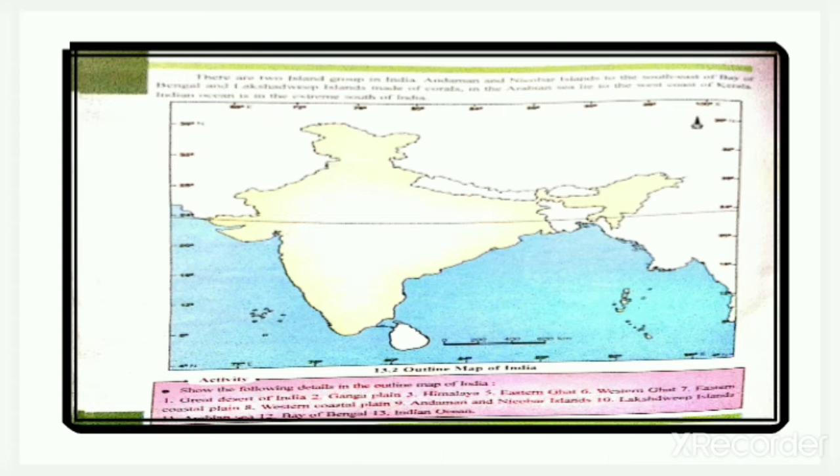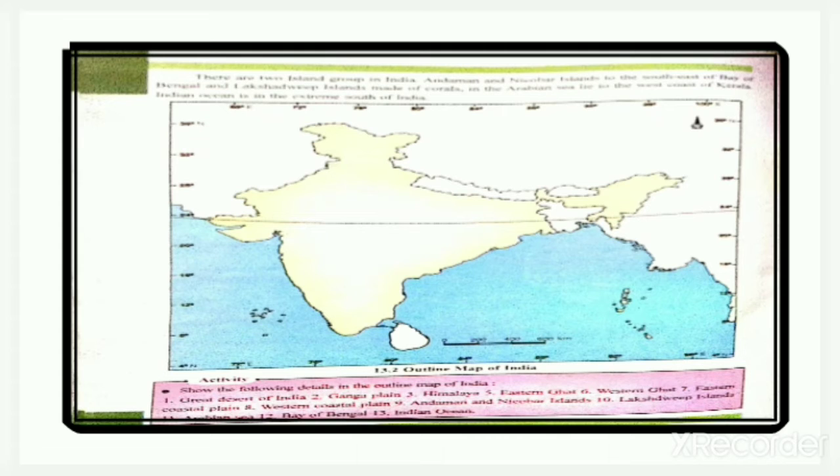So I discussed this thing that the Andaman and Nicobar Islands are located in the southeastern part of the Bay of Bengal and the coral islands of Lakshadweep are located to the west of Kerala sea coast in the Arabian Sea in India.